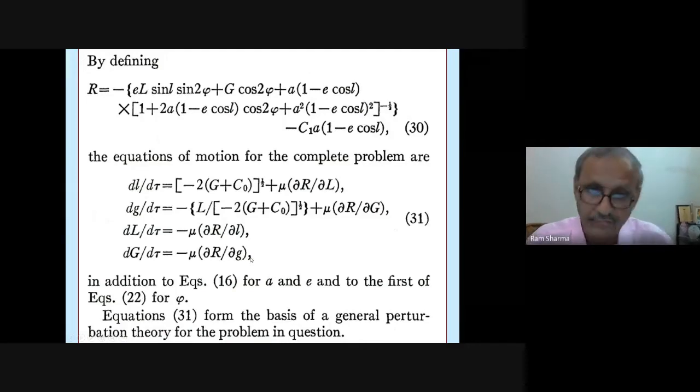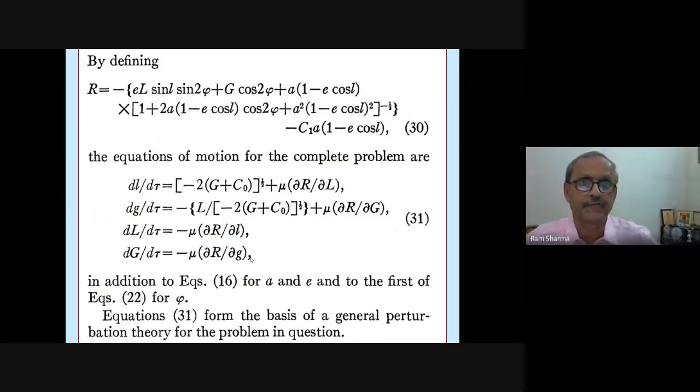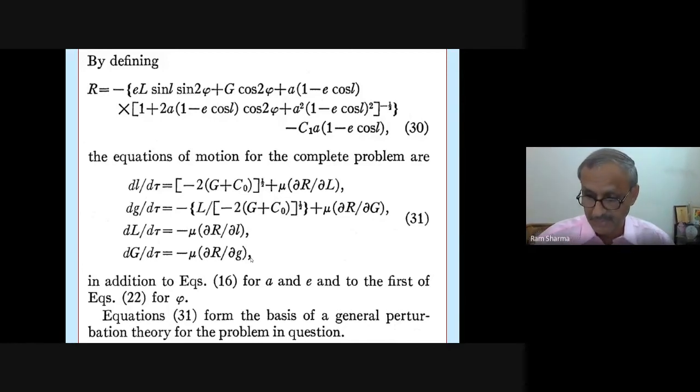These equations of motion also, if somebody understands this carefully, one can utilize in some research wherever you are doing planar problems, in a plane.